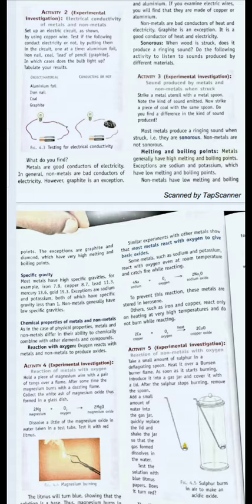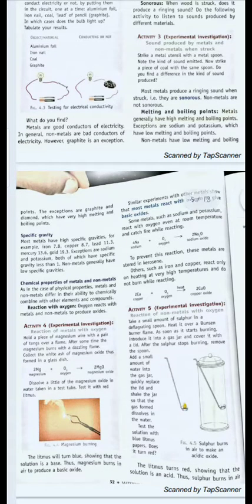The specific gravity is a property which is a peculiar characteristic of metals. It means that usually metals have high specific gravity. For example, iron has specific gravity of 7.8, copper has specific gravity of 8.7, lead has a specific gravity of 11.3, and likewise. But exceptions are sodium and potassium. Both have a very low specific gravity, which is less than 1. Non-metals generally have low specific gravities.